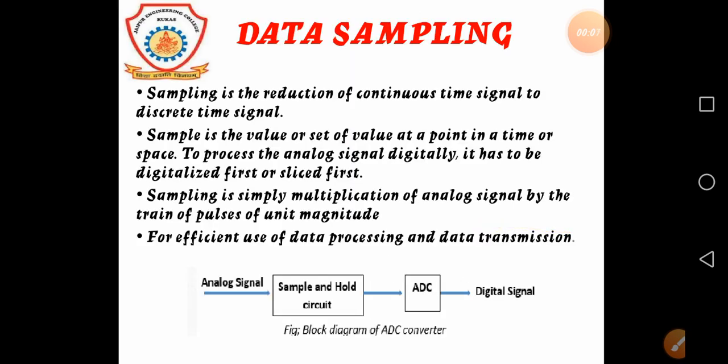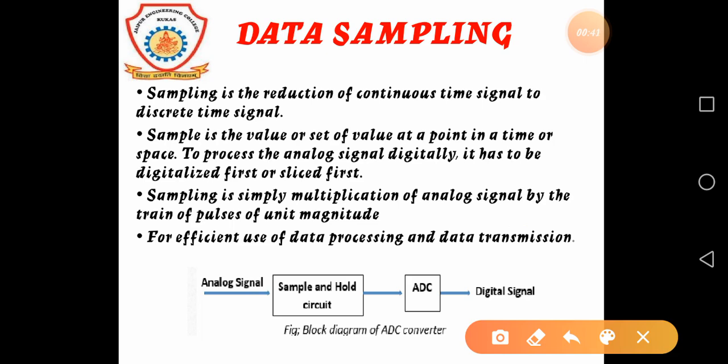First, what is data sampling? Why do we use data sampling? Actually, sampling is the reduction of a continuous time signal to a discrete time signal. A sample is the value or set of values at a point in time or space. To process an analog signal digitally, it has to be digitized, or sliced, first. Sampling is simply the multiplication of an analog signal by a train of pulses of unit magnitude. For efficient data processing and data transmission, sampling is used.